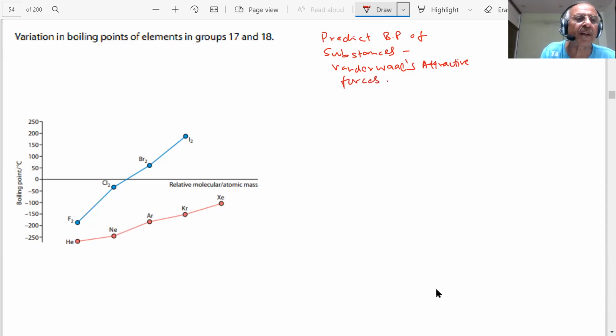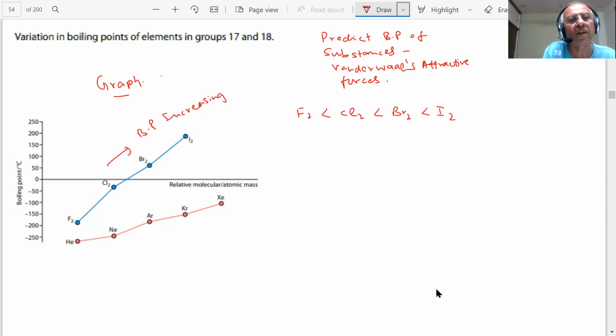Here, boiling points versus relative molecular atomic mass is shown. Fluorine, chlorine, bromine, iodine: the boiling point is increasing. Boiling point of F2 is less than Cl2, which is less than Br2, which is less than I2, as is shown by the graph, students. The graph is between boiling point versus relative atomic mass. Is it clear?